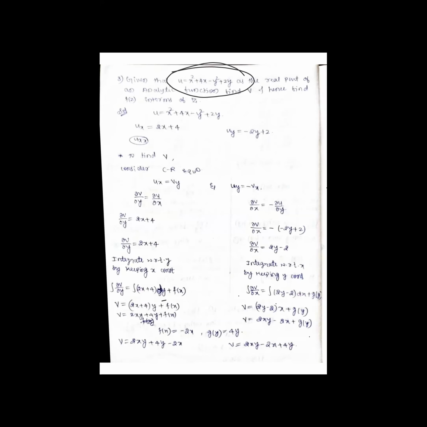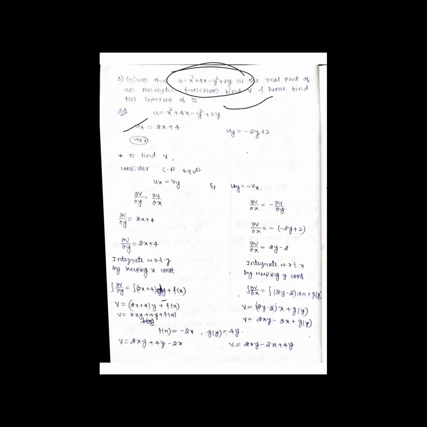It is simple: given the real part u, we have to get v as well as the function f of z. Let us take u and get ux. Here we are not checking the harmonic function, because they have not asked you to prove uxx plus uyy equal to 0. If they ask for a harmonic function, prove it; if they are not asking, don't do it. Please read the question carefully, that's very important. So I have to get ux and uy.